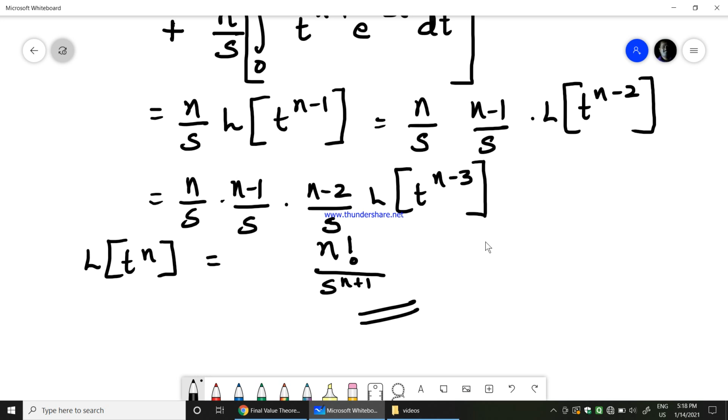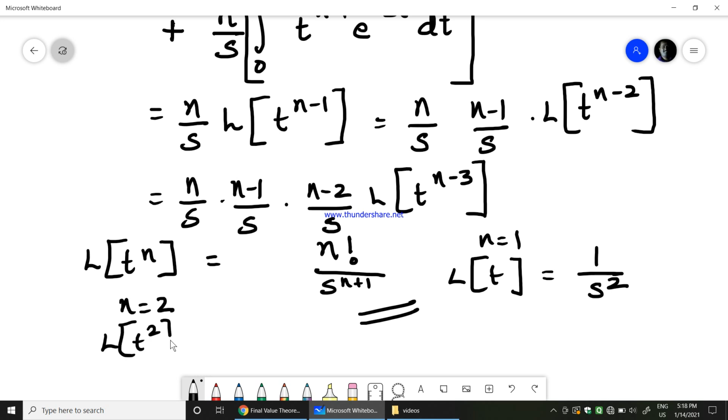Okay, so if n is equal to 1, then this is the Laplace transform of t, which would be equal to 1 by s square. Similarly, if n is equal to 2, Laplace transform of t square would be equal to 2 divided by s cube, and so on. So keep on having n values, and you will be getting equations like this.